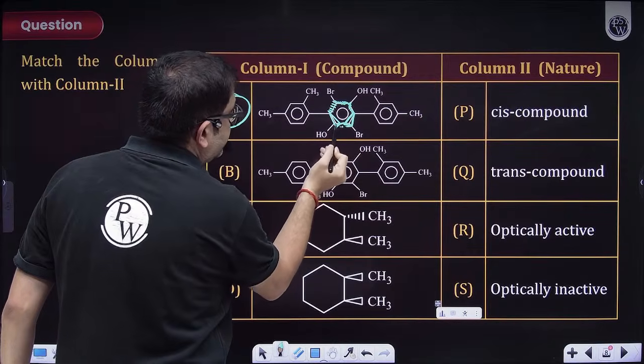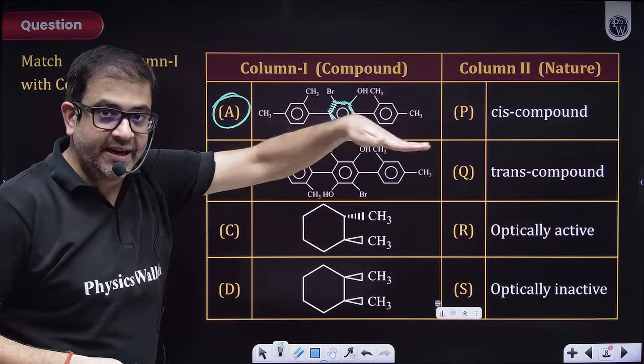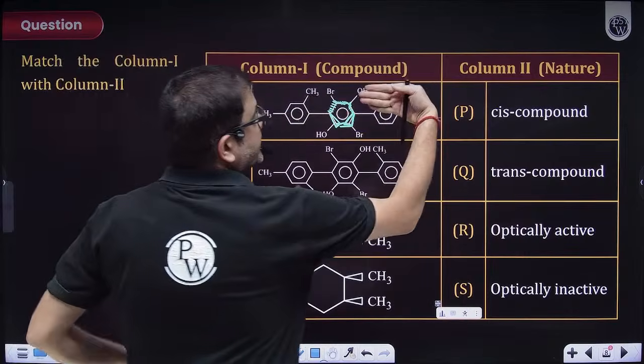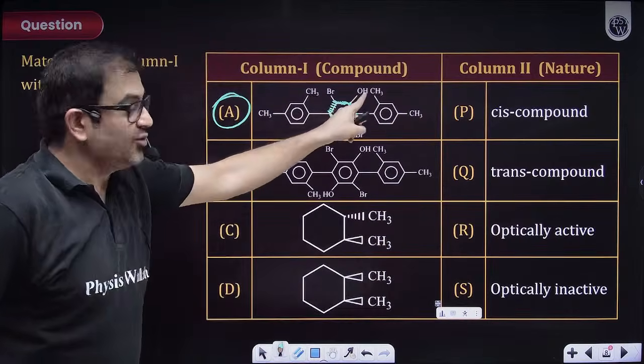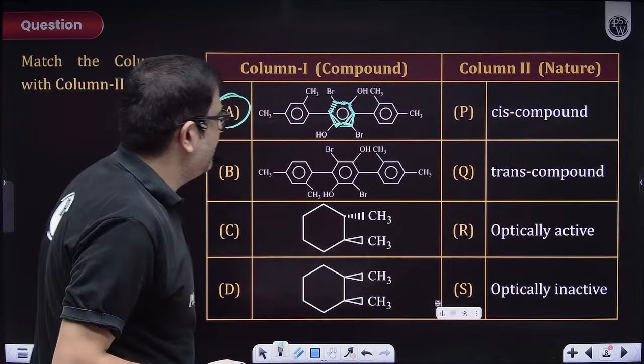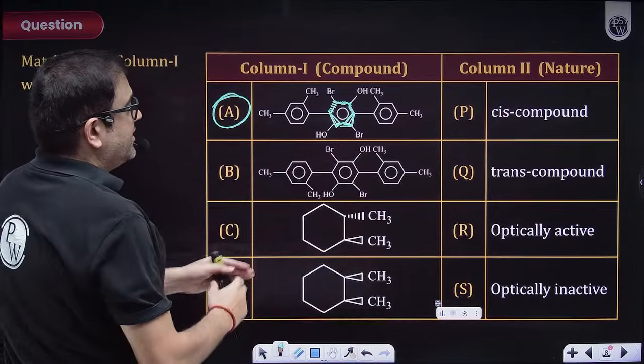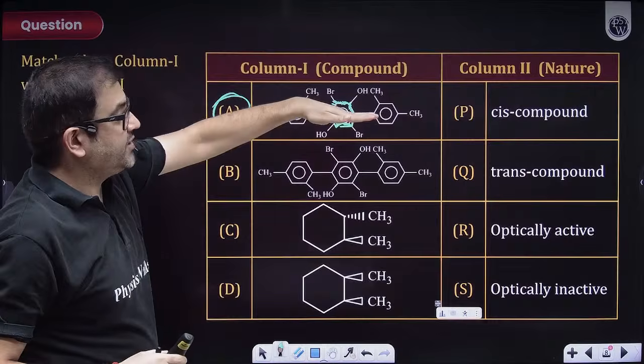I hope everybody is clear with this. So the plane of this benzene ring will be this, upside and downside. Again, this will be on the same plane. Why? Because these groups are bulky. Okay, sir. But yes, first of all, let us talk about it. Is it a cis compound or a trans compound? This will be upside downside.